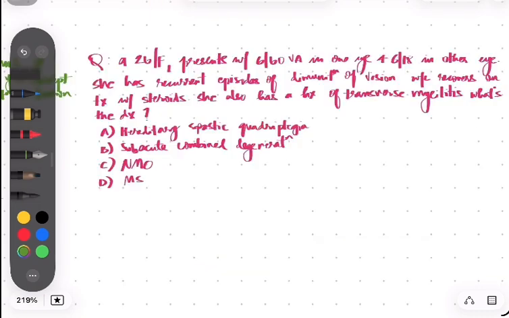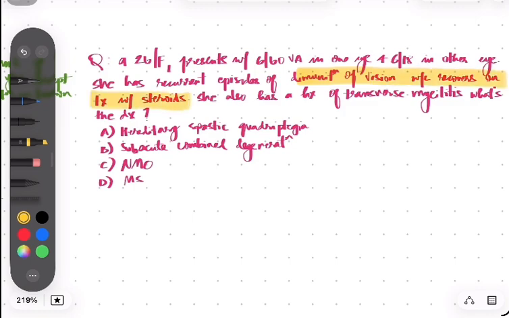Another question. So we have a 26-year-old female who presents with 6/60 visual acuity in one eye and 6/18 in the other eye. She has recurrent episodes of diminution of vision, which recovers with treatment on steroids. She also has a history of transverse myelitis. What is the diagnosis? Here we don't even have to try. They told us we have a patient with diminution of vision that recovers with steroid, meaning optic neuritis, and transverse myelitis straight up. We don't even have to try.